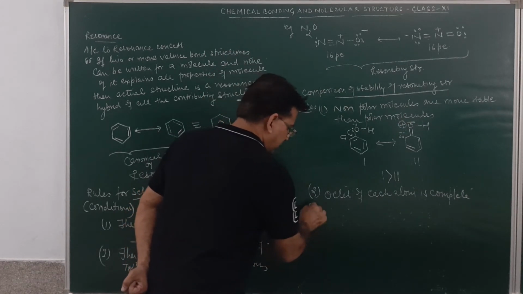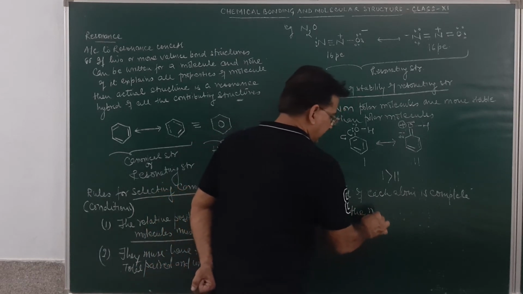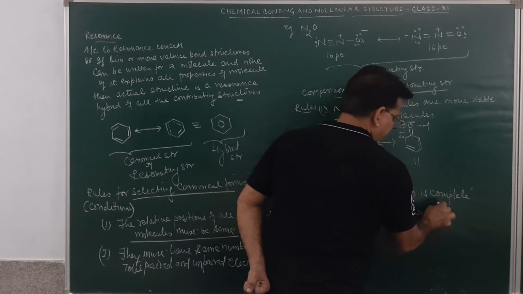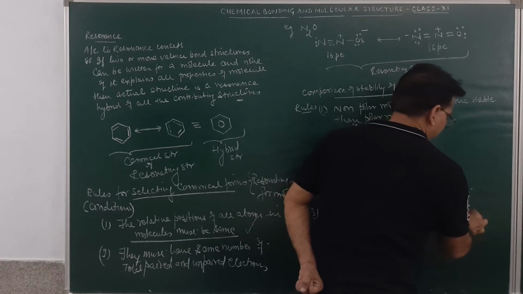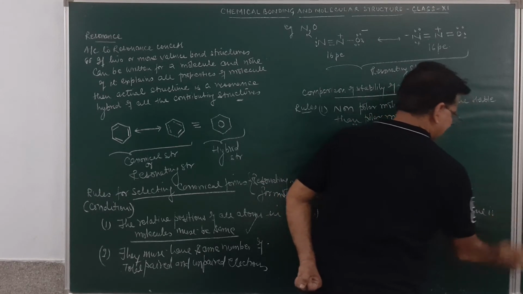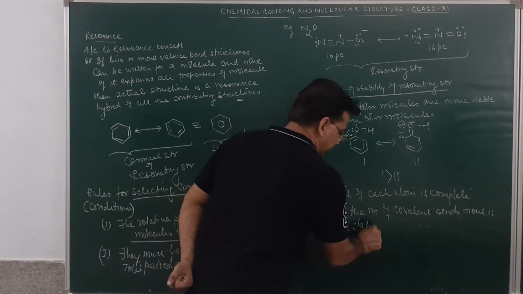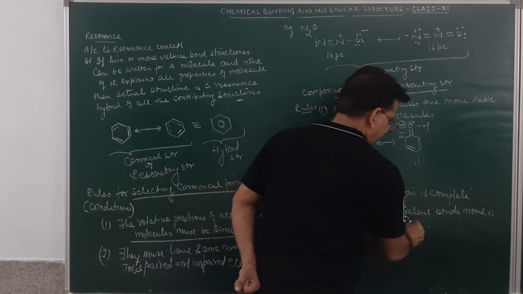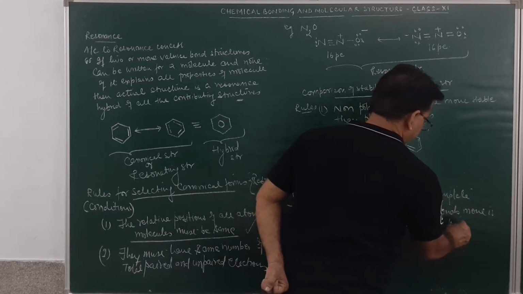Then third, the more the number of covalent bonds, the more is the stability. More will be the stability of a resonating form.